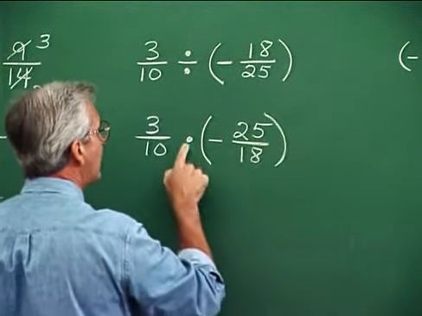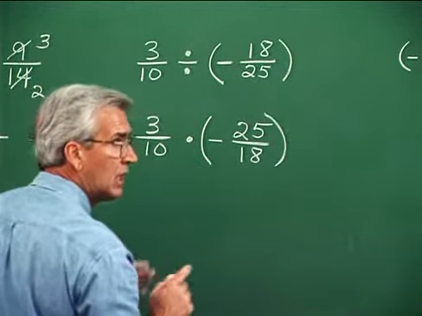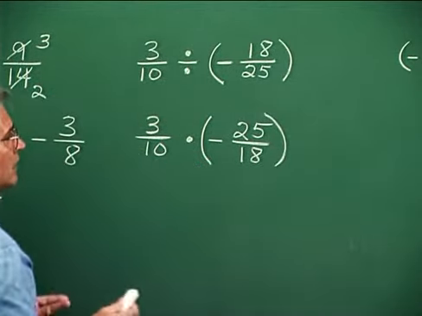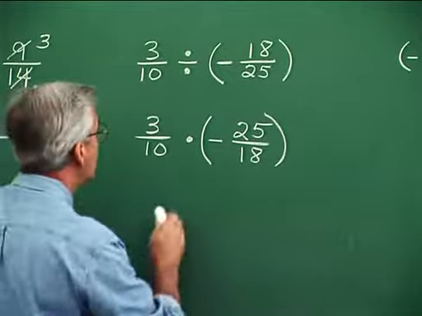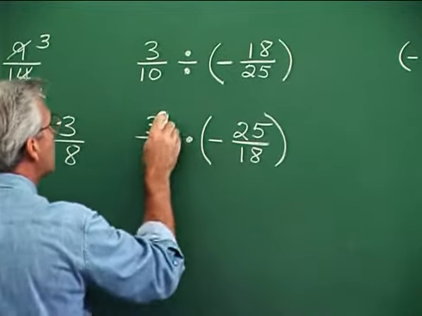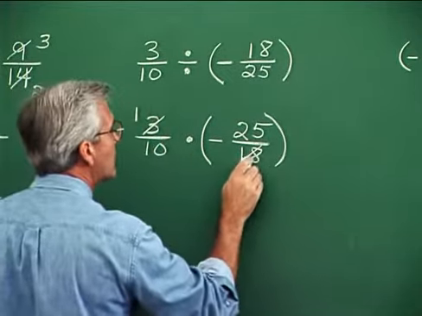And once again, we don't have to have both the dot and the parenthesis, but let's leave them there for now. We're looking for cancellation opportunities, and we do indeed see some. We have the 3 and the 18. 3 into 3 goes 1. 3 into 18 goes 6.